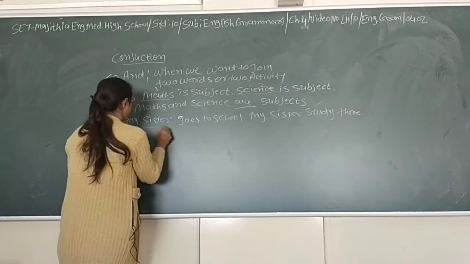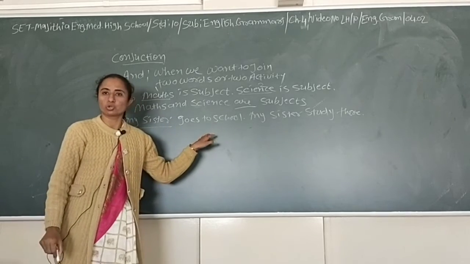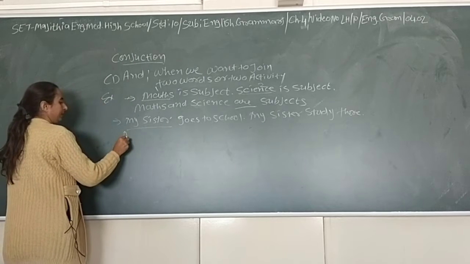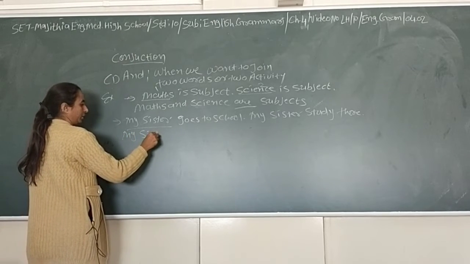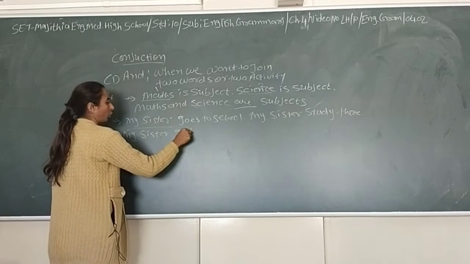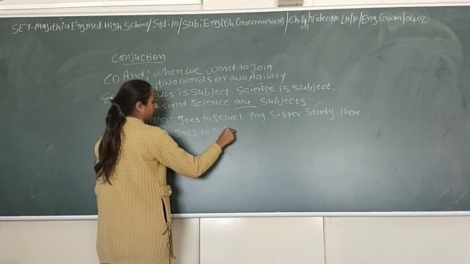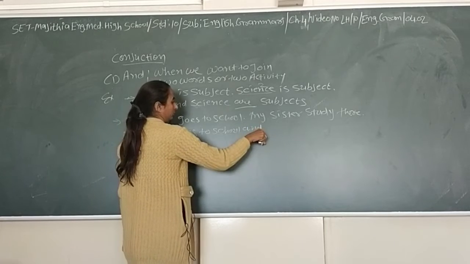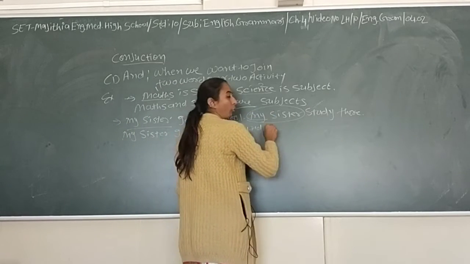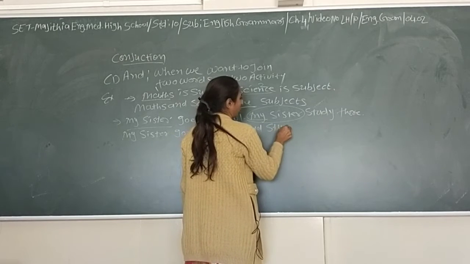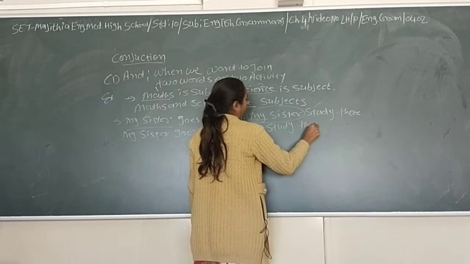One person, my sister, but two activities, goes to school, studies there. So how do we combine this sentence? My sister goes to school and studies there. Then we remove "my sister" because it comes a second time, that's why.